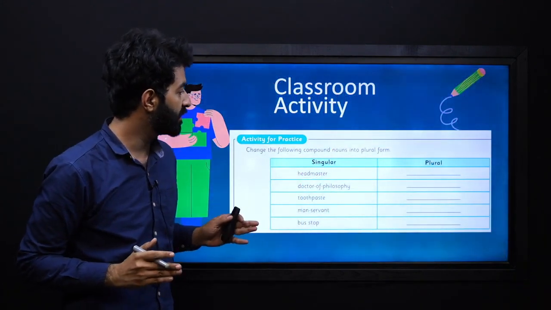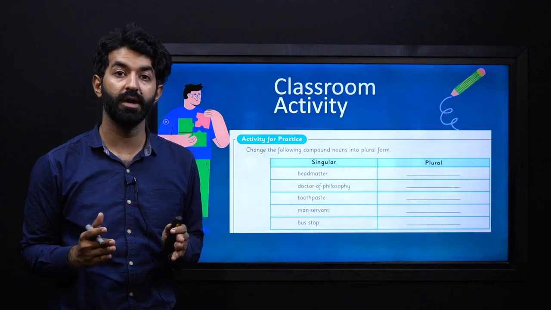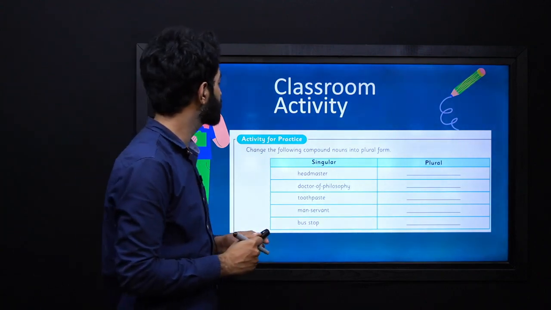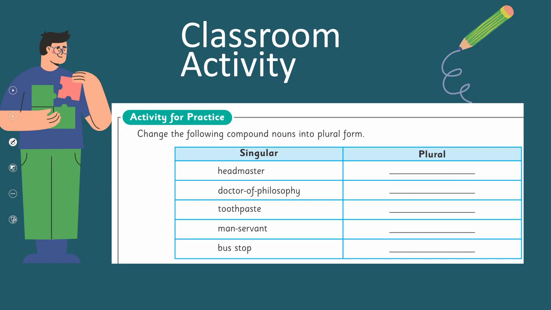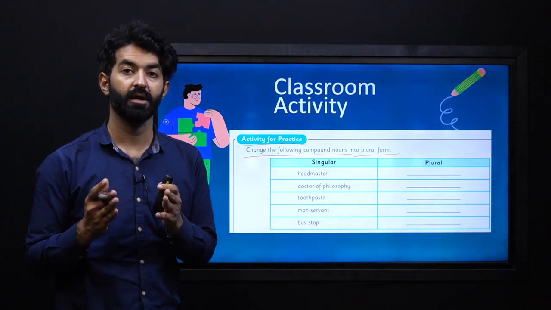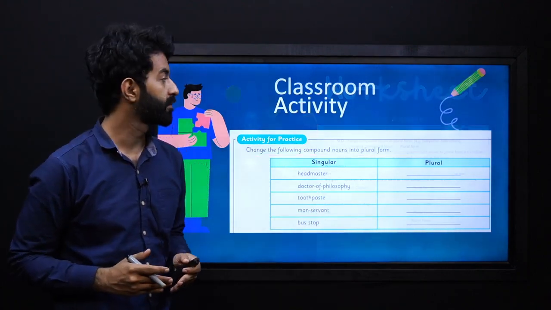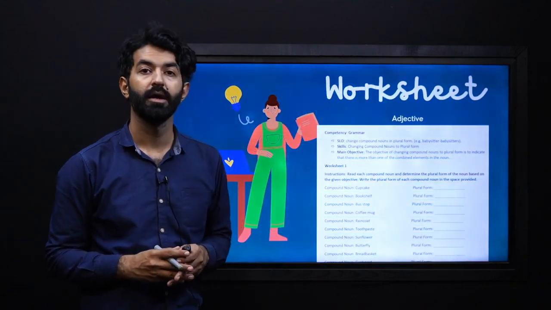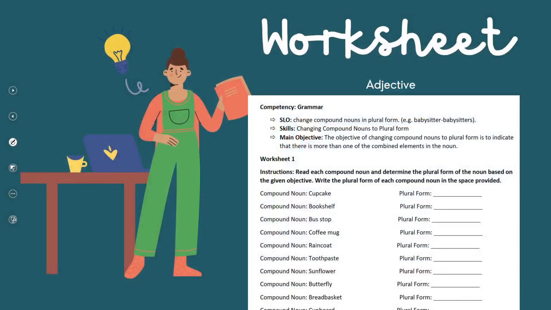Now let's learn about an interesting activity for the classroom. It says, change the following compound nouns into plural form. Headmaster will be headmasters. So you can solve the rest of them by yourself and then talk about it to your teacher. Here we have an interesting worksheet. In this one, you will read each compound noun and determine the plural form of the noun based on the given objective.